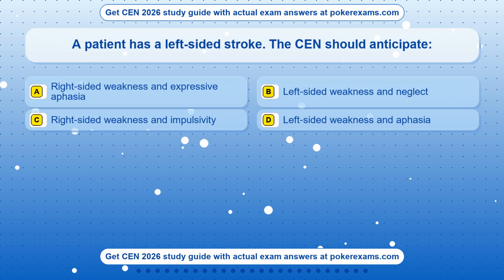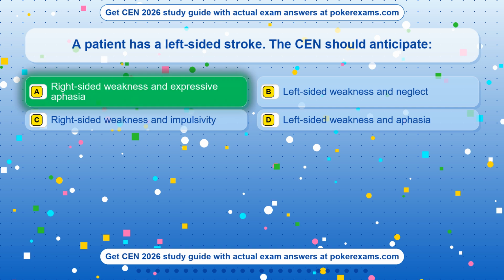Question 21. A patient has a left-sided stroke. The CEN should anticipate: Option A, right-sided weakness and expressive aphasia. Option B, left-sided weakness and neglect. Option C, right-sided weakness and impulsivity. Option D, left-sided weakness and aphasia. The correct answer is option A, right-sided weakness and expressive aphasia.